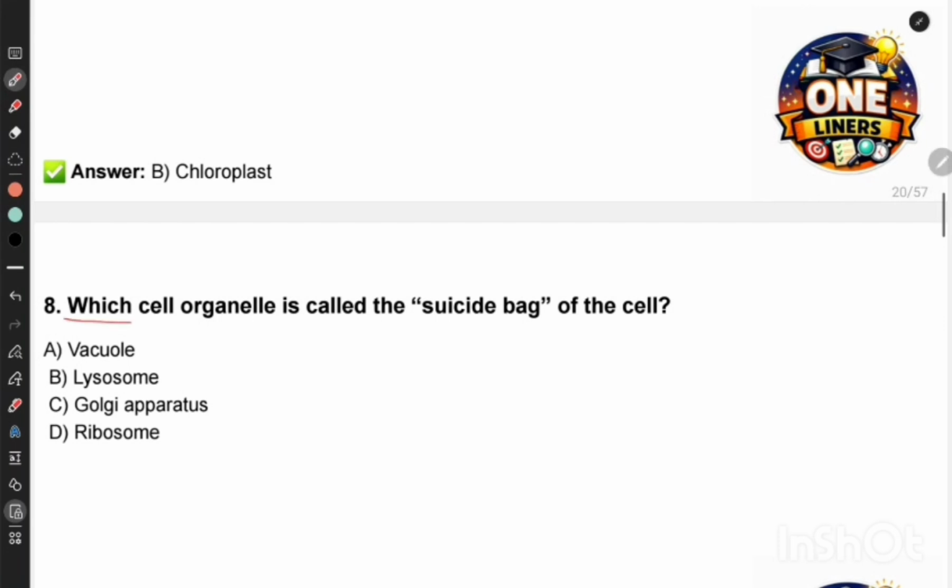Next question. Which cell organelle is called suicidal bag of the cell? Options are vacuole, lysosome, Golgi apparatus, ribosome. So the correct answer is lysosome, right?